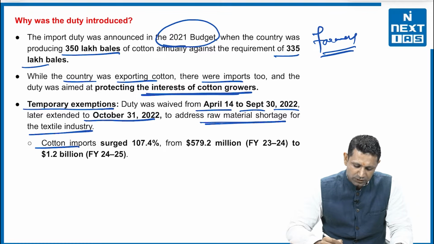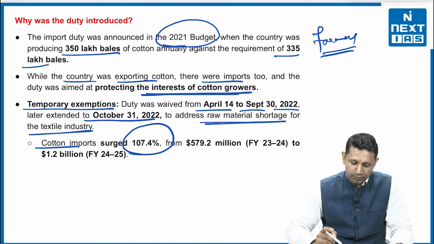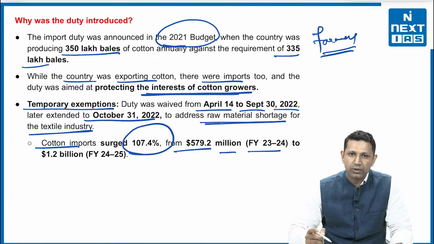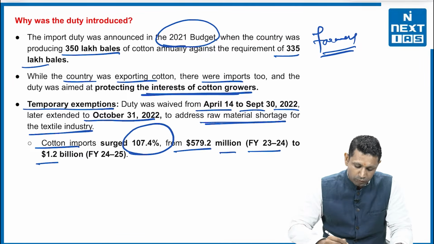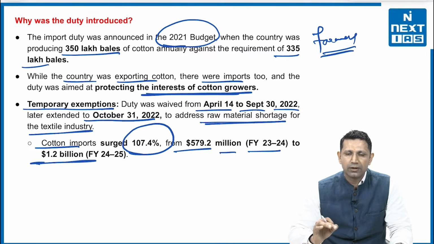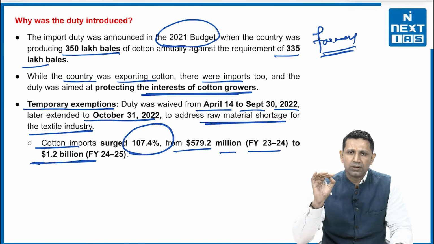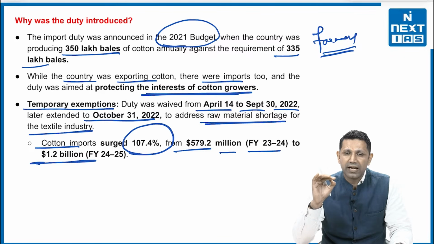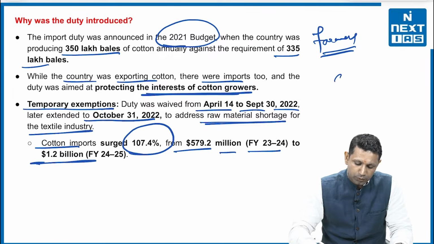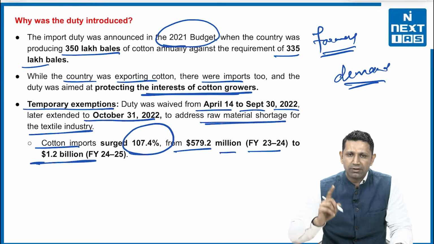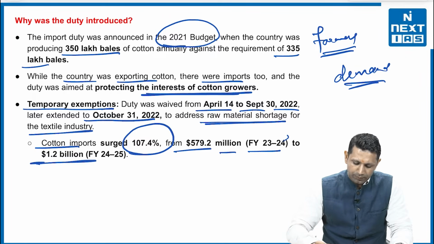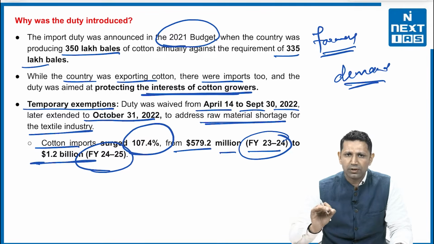Now cotton imports surged 107.4% from 579.2 million in financial year 2023-24 to 1.2 billion in financial year 2024-25. That simply means that the cotton imports have almost doubled. Due to high demand for cotton in the country, the imports have doubled in one single year, from 2023-2024 to 2024-2025.